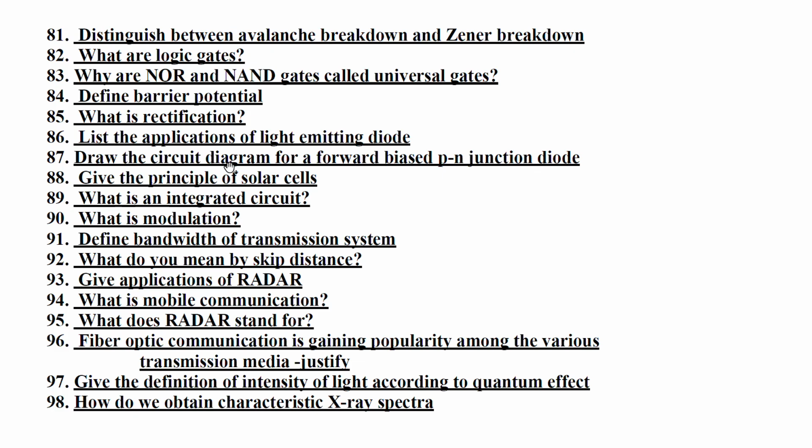What is rectification? List the applications of light emitting diode. Very important. Draw the circuit diagram for a forward biased PN junction diode. Very important. Give the principles of solar cells. Very important. What is an integrated circuit?